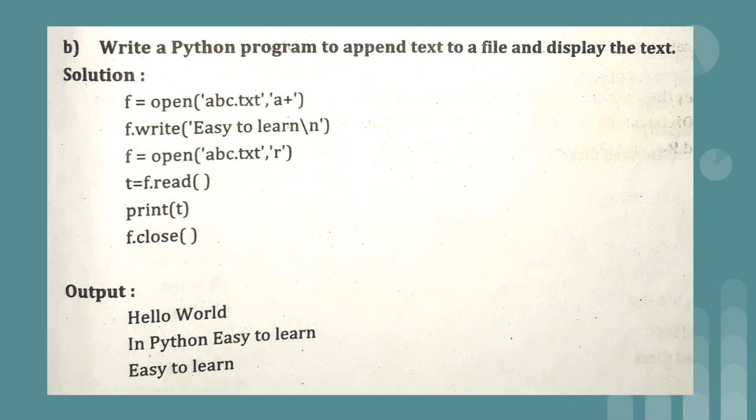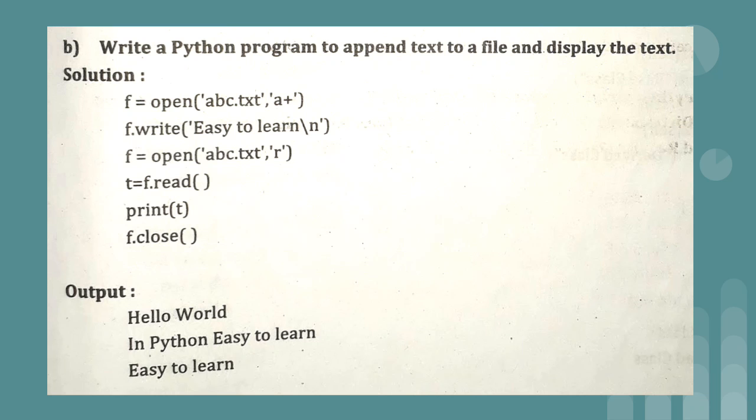This is the old text, and the new text which you have appended, that is easy to learn. So this much you will get as output. In the output you are getting "easy to learn" 2 times, so this is not the correct output. You should get "easy to learn" only 1 time.